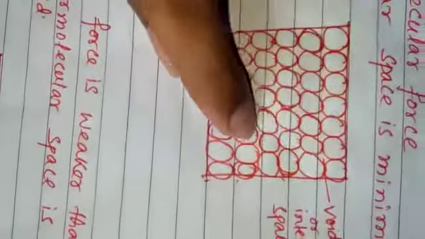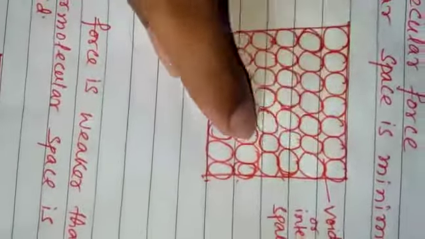So here also the same thing is applicable. We can say that with increase in the intermolecular space, the intermolecular attraction decreases and vice versa. In case of solid, the intermolecular space is minimum because the molecules are closely bound together. So we can say that in case of solid, the attraction between the molecules is also very strong.